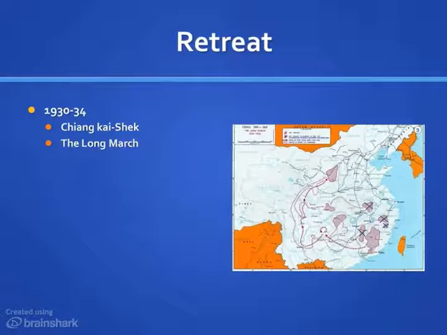By 1935, Mao and his followers will realize that they can no longer hold out in the Jiangxi Mountains. So therefore, about 90,000 communists will retreat from their mountain stronghold and go on a long march of about 6,000 miles in about 370 days.